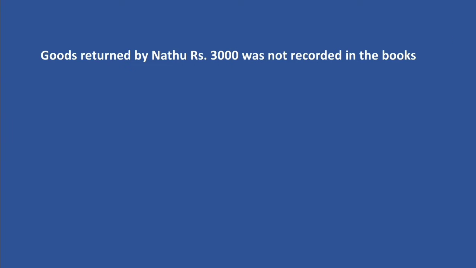Okay, next one. Goods returned by Nadu rupees 3,000 was not recorded in the books. Goods returned not recorded in the books. Error of complete omission. So we have to record it. Goods returned by Nadu. Returns inward. Sales return. So here we have to write the journal entry of sales return. Sales return reduces sales revenue. Revenue decreasing item. So we can debit sales return account.